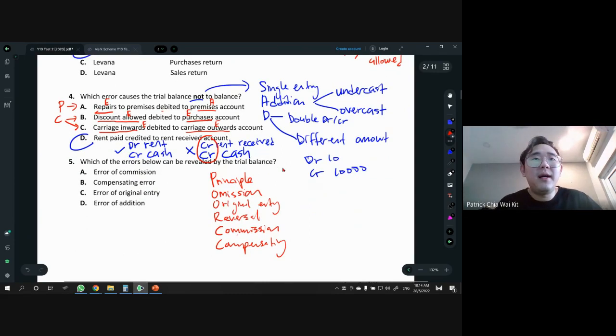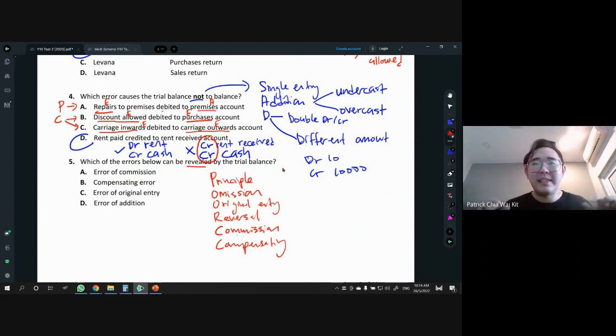Compensating will be the error where two errors are made and they cancel out each other. So next one, which of the errors below can be revealed by the trial balance? When they say can be revealed, it means you can see clearly that the trial balance is not balanced.